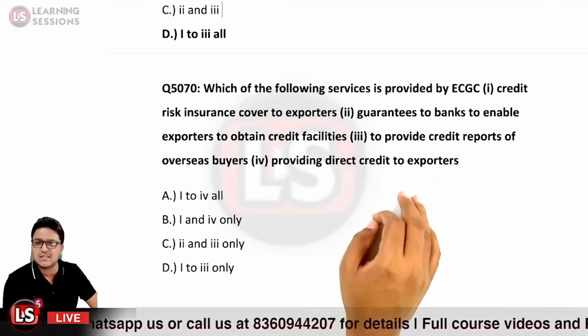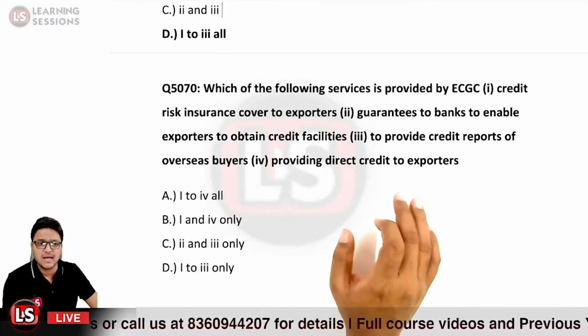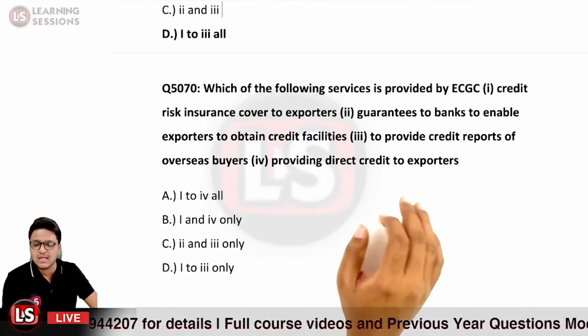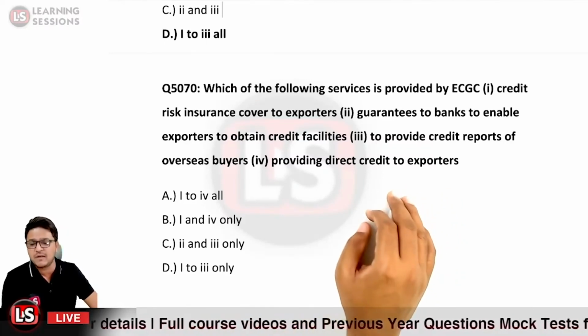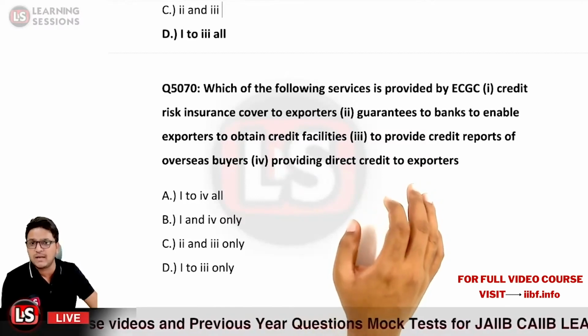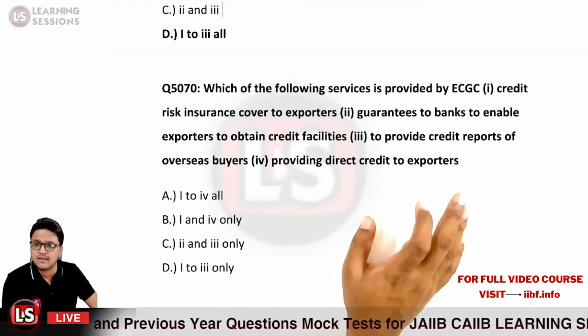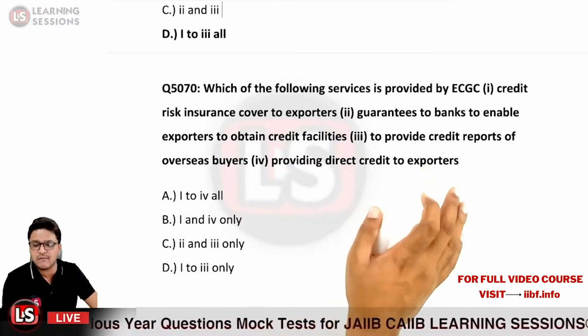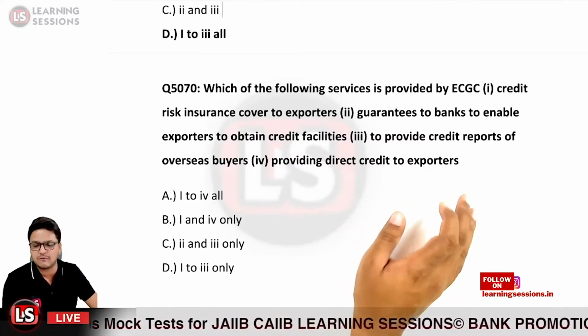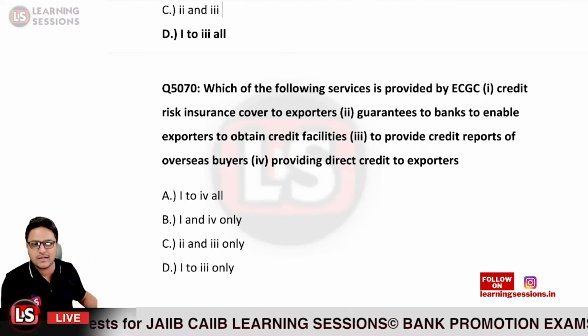So is ECGC indulged in providing direct credit to the exporters? No, it is not so. It is under the factoring services, but those services are provided by the ECGC full-fledged factoring services. That's a subsidiary which is formed. So that is not direct credit to the exporter itself. So no direct credit is provided.